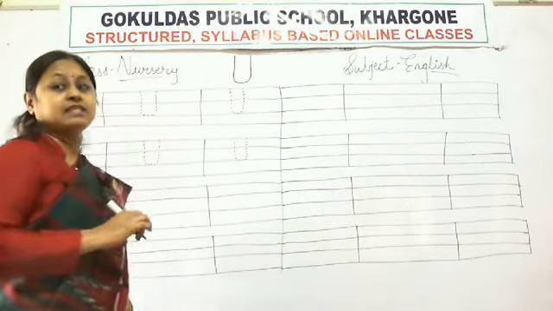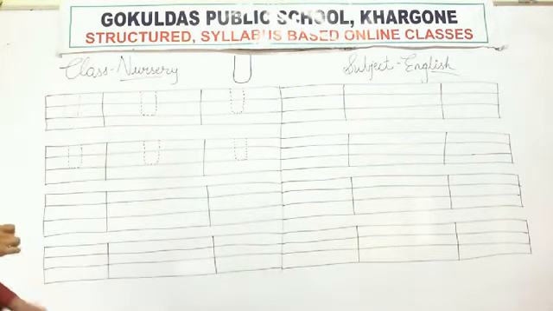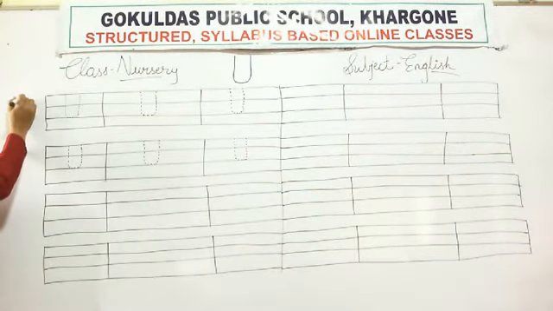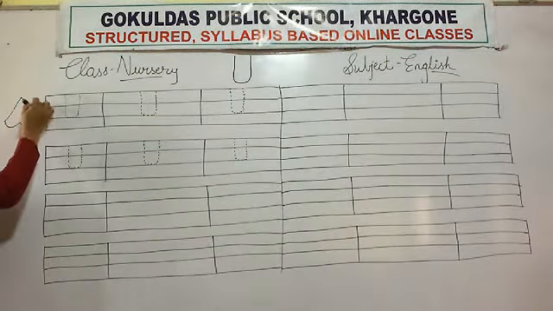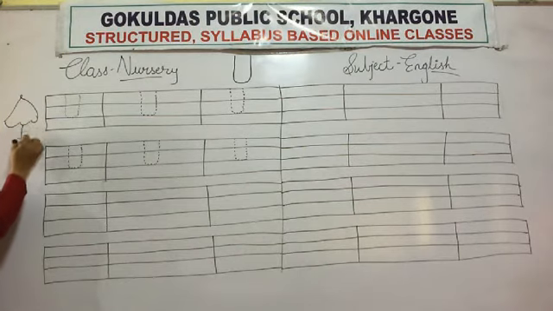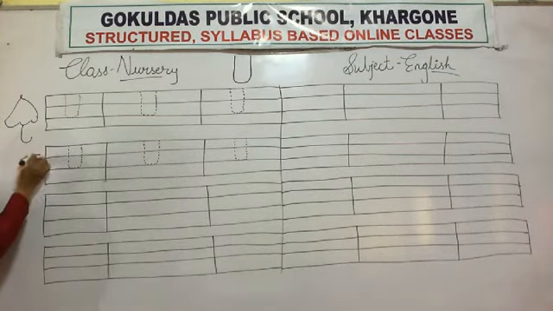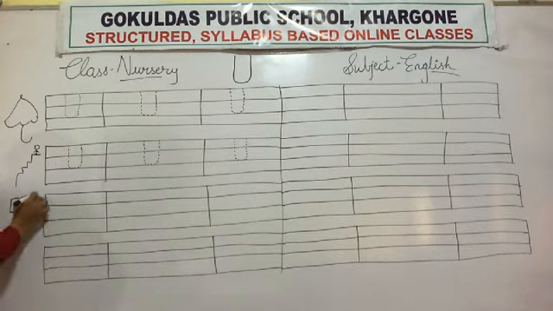Which letter is this? U. U for umbrella. U for up. U for under. This is a table and one cat.